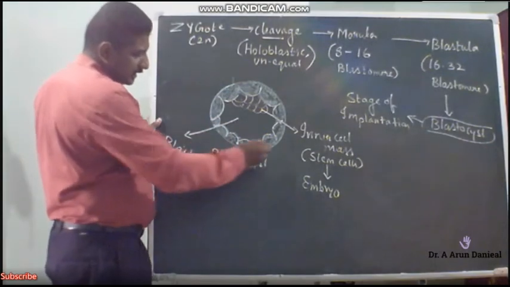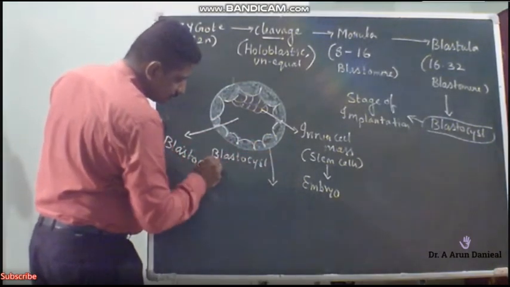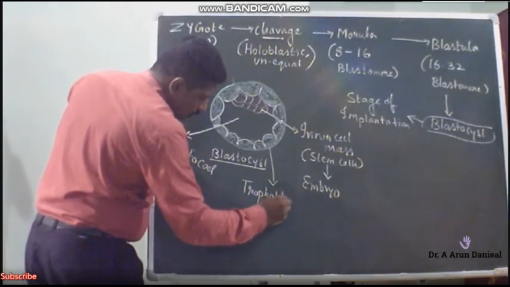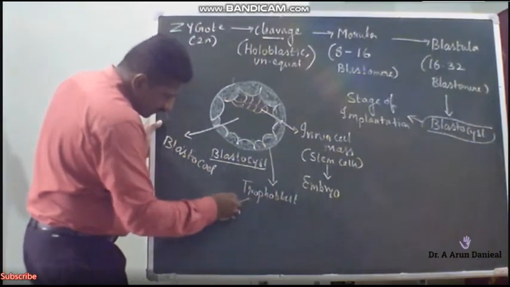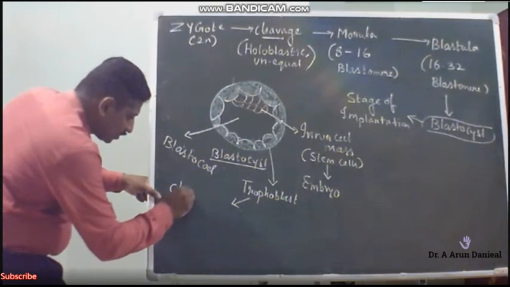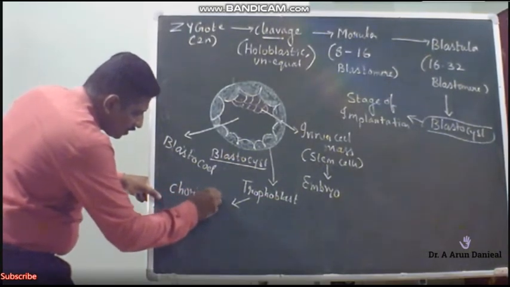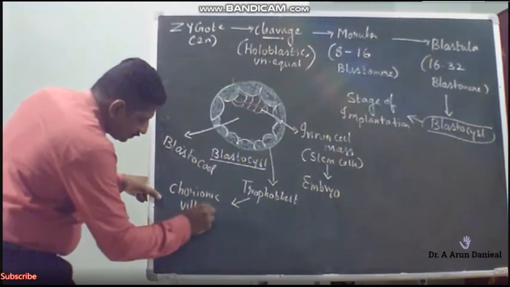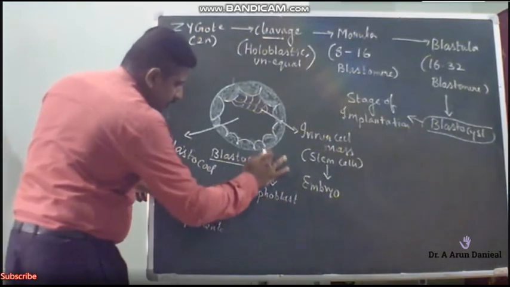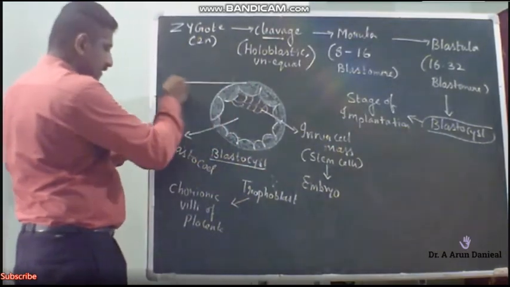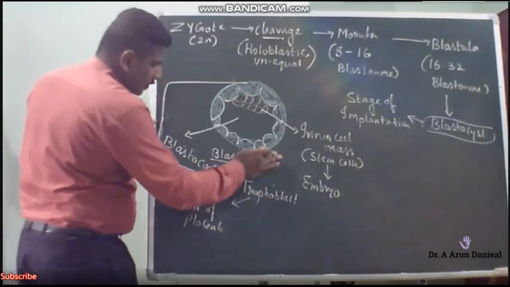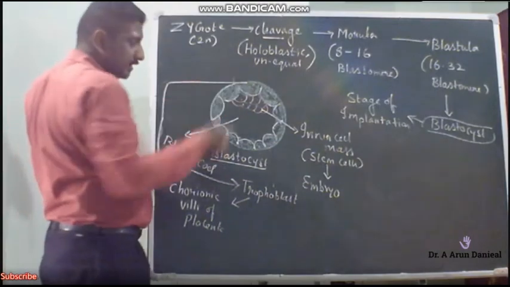What is this layer? This layer is called the trophoblast. What does the trophoblast transform into? Trophoblast transforms into a part of the placenta called the chorionic villi of the placenta. So I'll just take the trophoblast from here. This one is called your trophoblast. Instead of giving it here, I'll give it above the embryo, so it will be easy for you to understand.